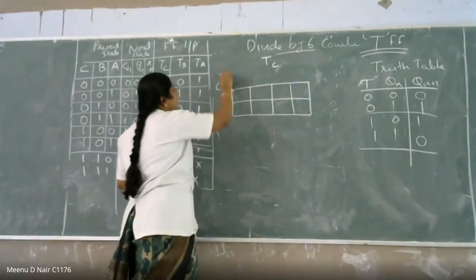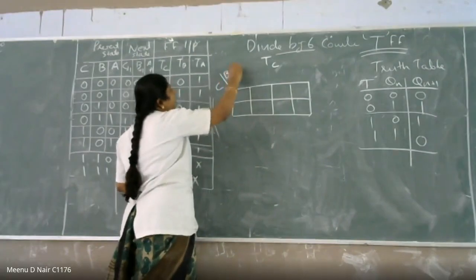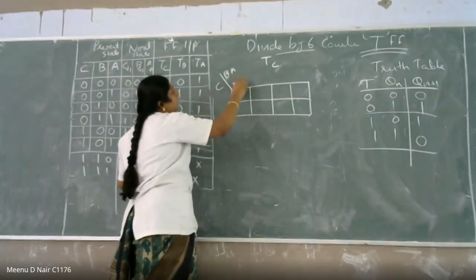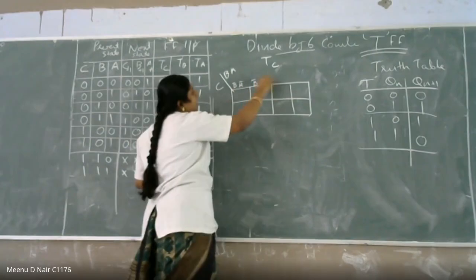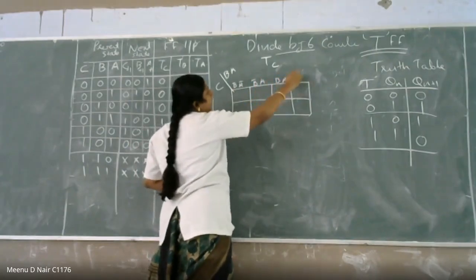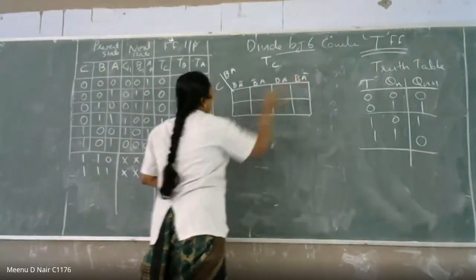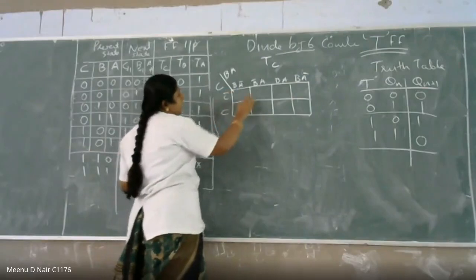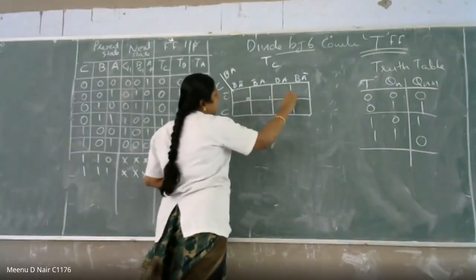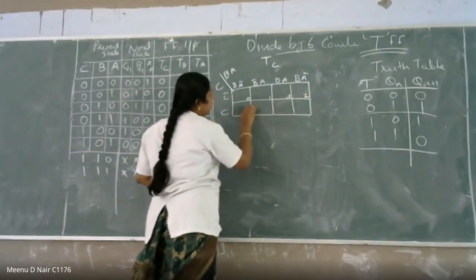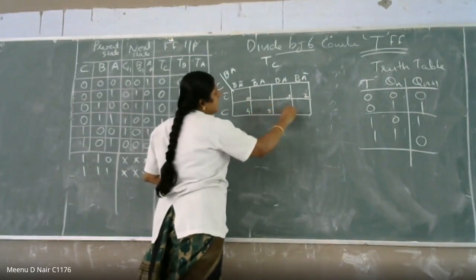This is C B A, with B bar A bar, B bar A, B A, B A bar, and then C bar, C. The cells are 0, 1, 3, 2, 4, 5, 7, 6.